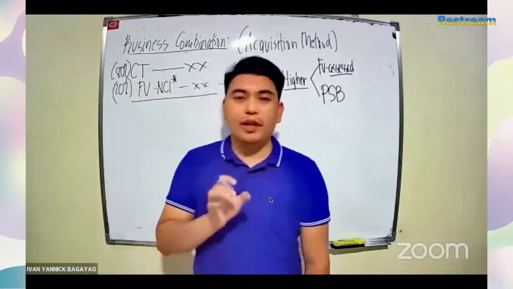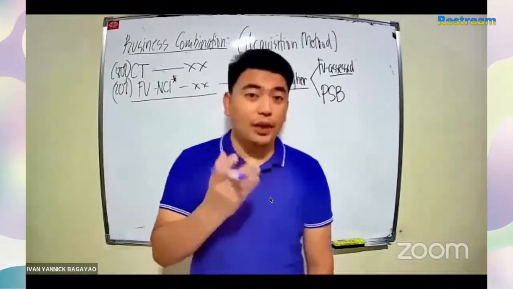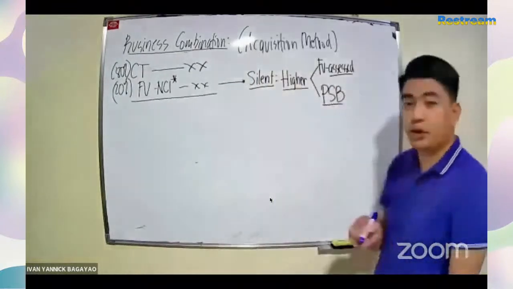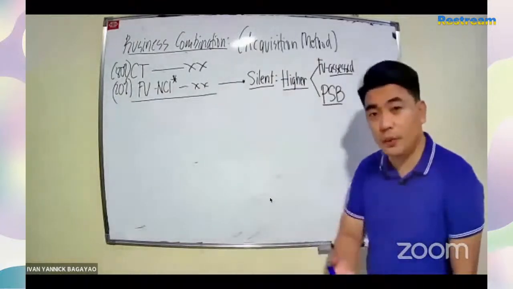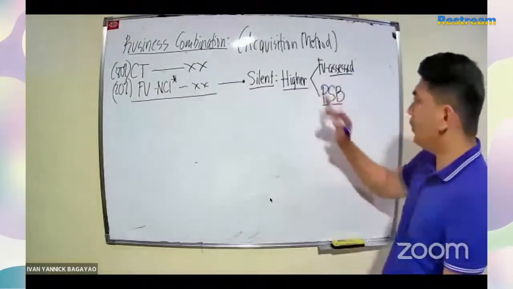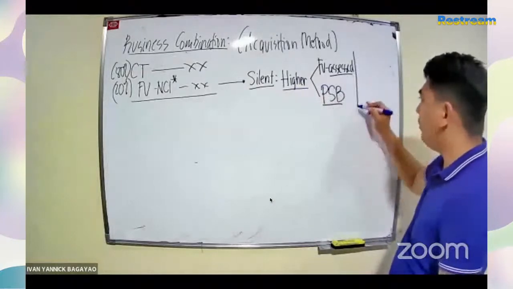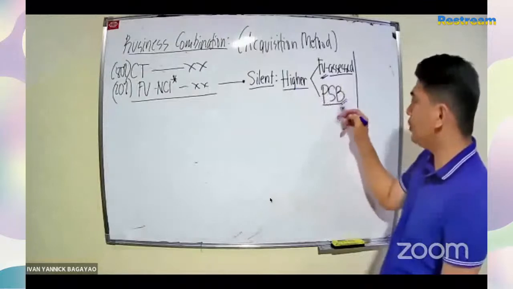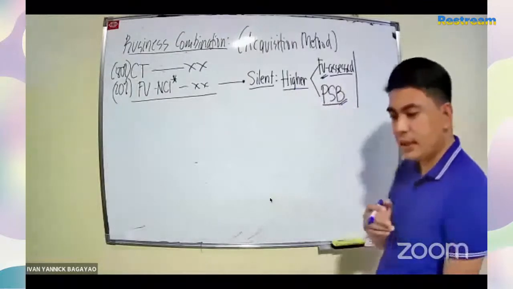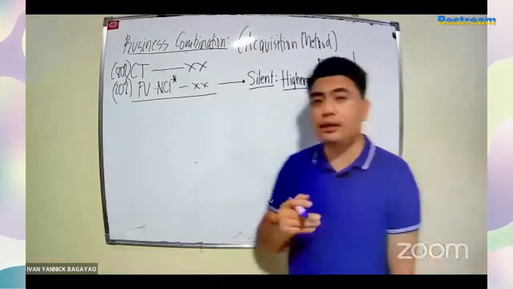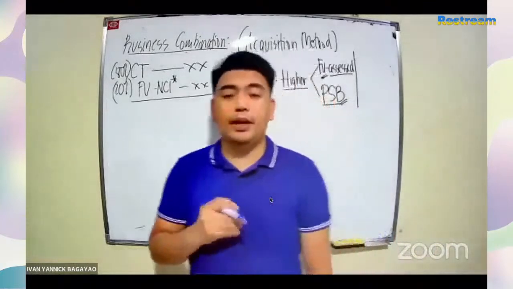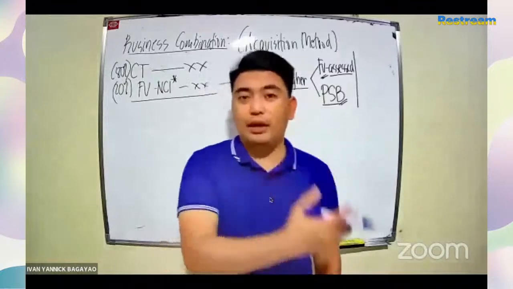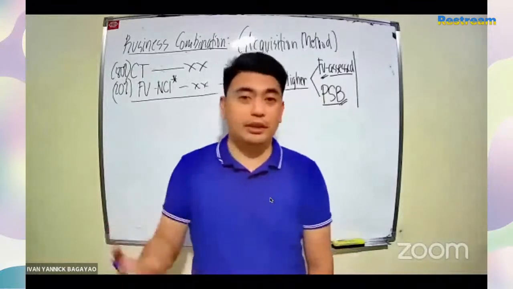Okay? Sir, what if wala pong binanggit na fair value assessed? Automatic pa na PSP na agad, proportionate share basis? The answer is no. Okay? So, dito, kapag silent ang problem, whichever is higher between fair value assessed and proportionate share basis. Ang sabi kasi ng standards class, the combining entity can value the non-controlling interest based on fair value or its proportionate share basis.